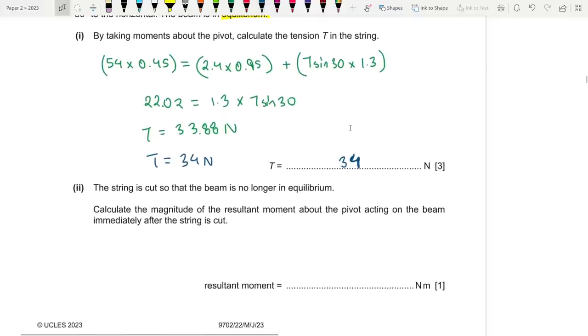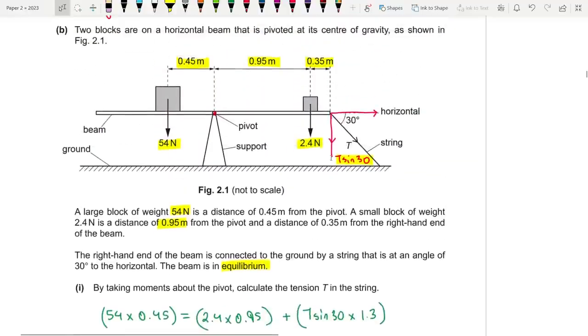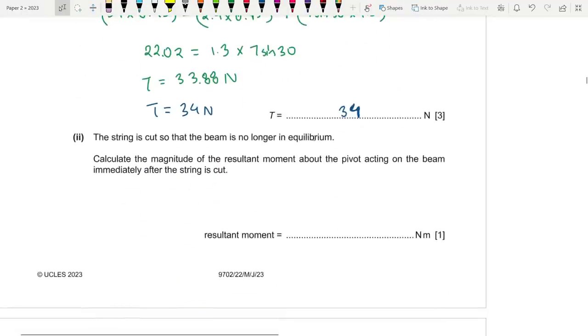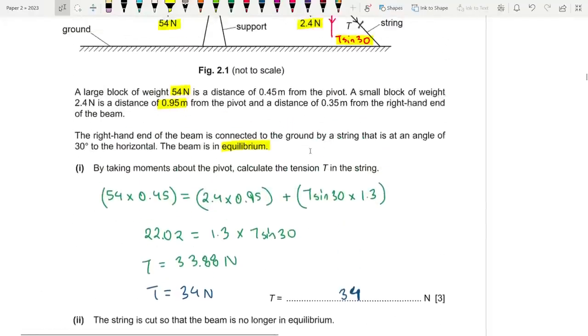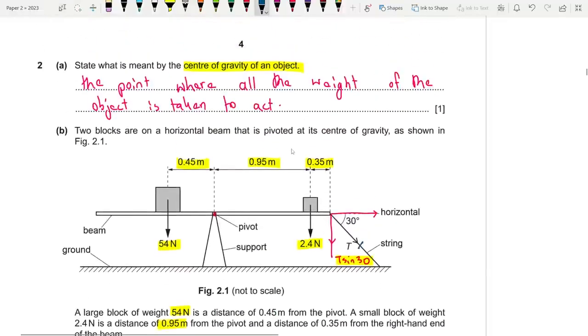Fine. The string is cut so that the beam is no longer in equilibrium. So we cut this now. That force doesn't exist anymore. Calculate the magnitude of the resultant moment about the pivot acting on the beam immediately after the string is cut. This is rather interesting. This moment from the string was keeping us in equilibrium. But now when you get rid of it, the anti-clockwise moment is now greater than the clockwise moment. By what amount exactly? By the amount that the string was providing.